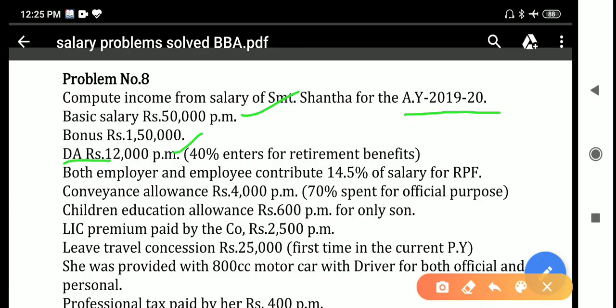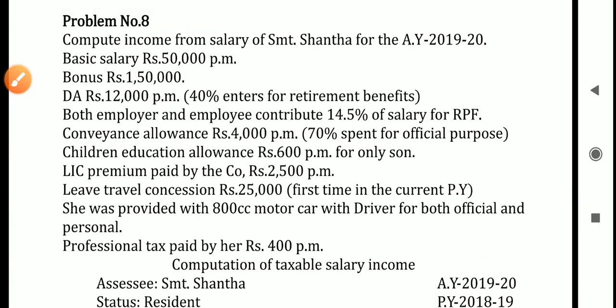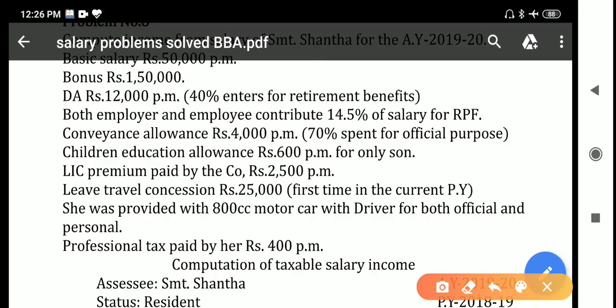Both the employer as well as employee contribute to the employee's RPF account, recognized provident fund account. Okay, 14.5% is contributed. So here how it is taxable: in excess of 12% of salary is taxable, which means up to 12% of salary is exempted, in excess of 12% of salary is taxable. Here 14.5% is given, so 14.5 minus 12%, so 2.5% is in excess of 12%.